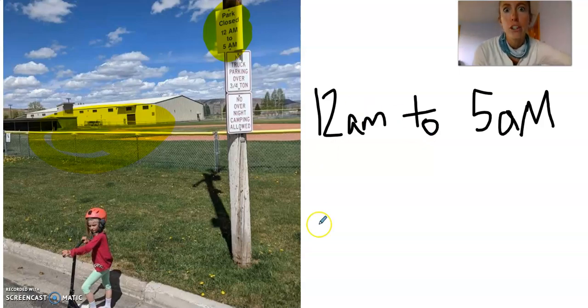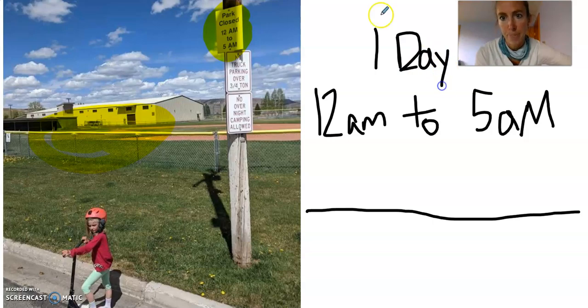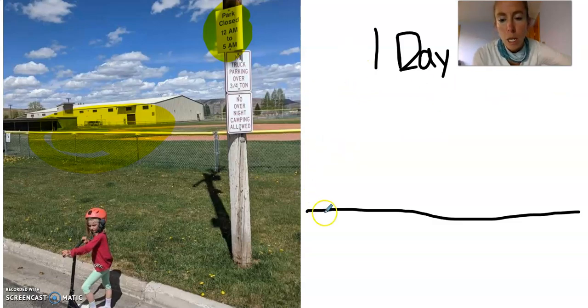So, check it. Get a sheet of paper. Try this with me. So I'm going to make this little line and have it represent a day. So one whole day. Okay? One day. And I'm going to get rid of my 12 a.m. to 5 a.m. because we're going to look at that in just a minute. And I'm going to put on here, well, when does a day start? Do you know when a new day starts? Because it always starts at the same time. And that time has a special name.